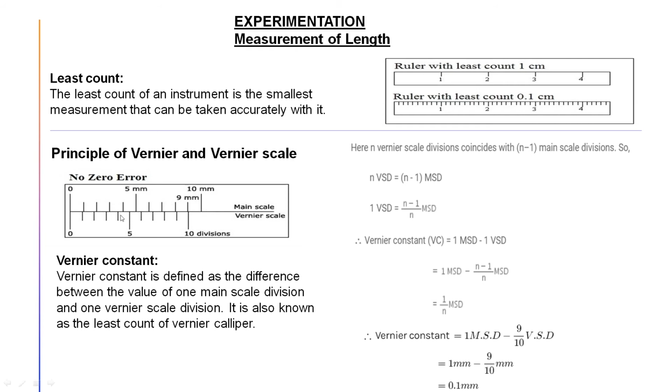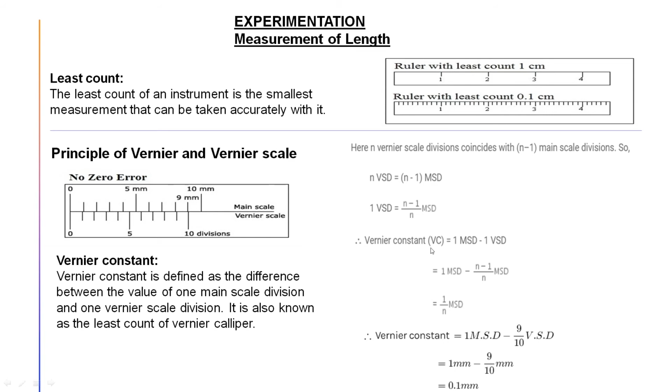So here instead of 9 and 10 we have taken n minus 1 and n. So we can say n vernier scale divisions equal n minus 1 main scale divisions. You write 10 here and 10 minus 1, that is 9, there. That calculation is also shown here, so it should not be very tough for you.